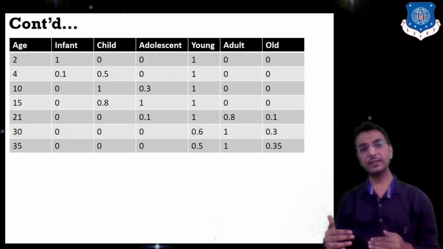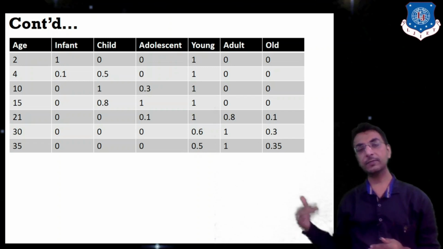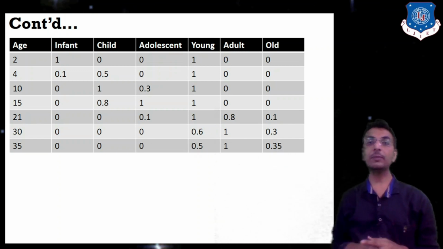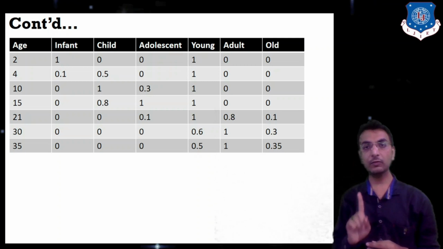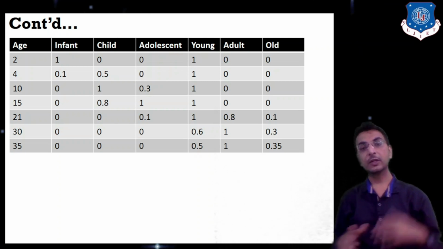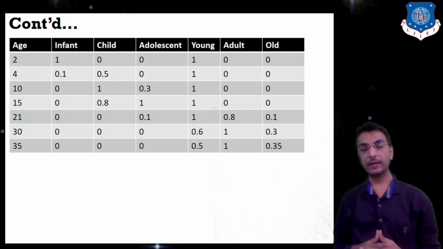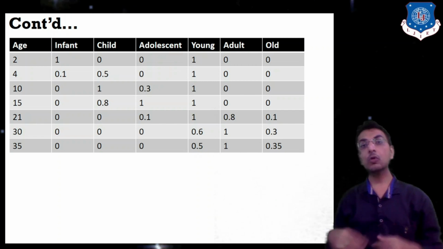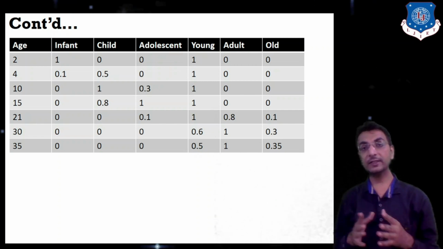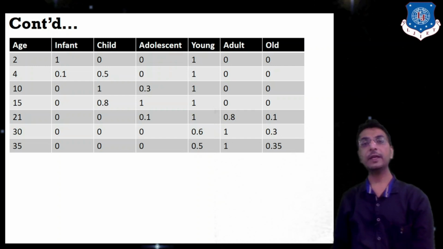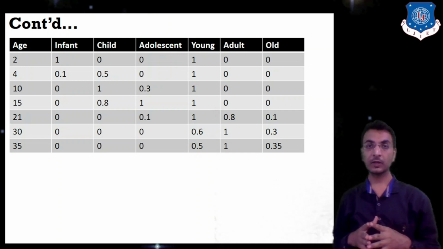Likewise, after 35, for 50, 55, 56, 70, 75, the old value will always be 1. So in that case, those people can be considered as adult as well as old. Right. So here we can opt for more than one category, and we can turn on the particular value in case of more than one category. Getting my point or not? So this is the main task of fuzzy logic.